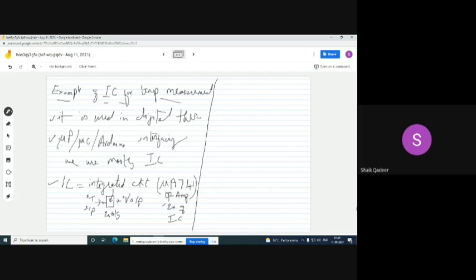So with that introduction, I will introduce an example of IC for temperature measurement, and that name is LM35 or LM335. We will discuss LM335 now.